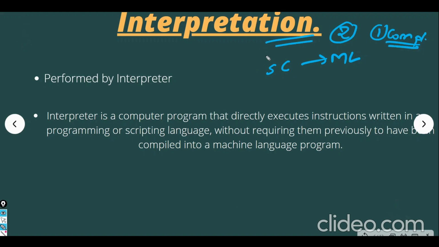Interpretation is performed by an interpreter. We'll see the definition of interpreter, then we'll see the difference between compiler and interpreter, so it will be more clear. An interpreter is a computer program that directly executes instructions written in a programming or scripting language without requiring them previously to be compiled.